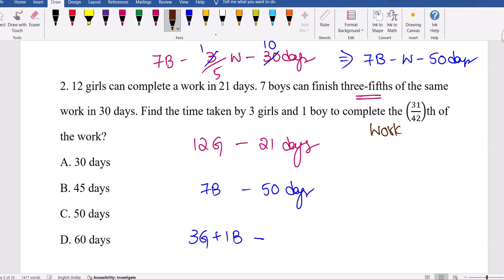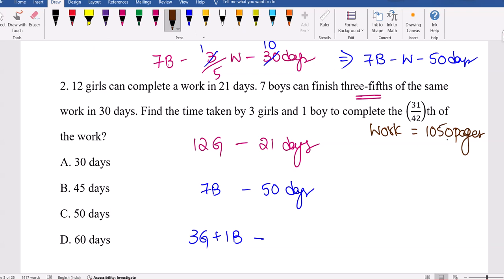We have to fix the work. So we can take 420, no, 210, fine. So 21, okay, and we have to take the LCM for easy calculations. So it seems like 2100 is what we will get as the LCM for both. Okay, in fact 1050 is also fine. The LCM will be 1050. So we need some value which is easy for calculation here.